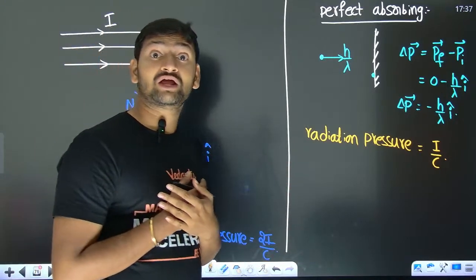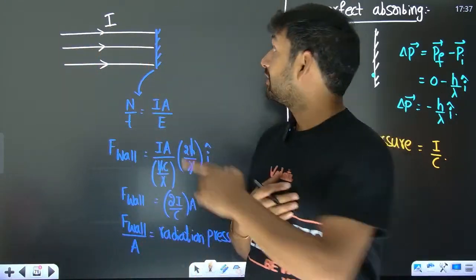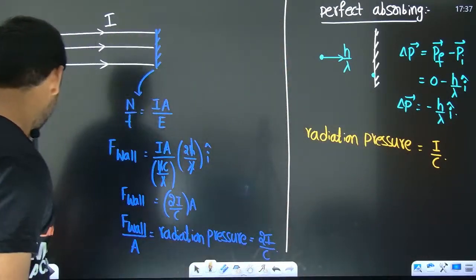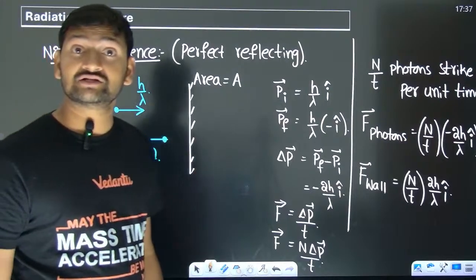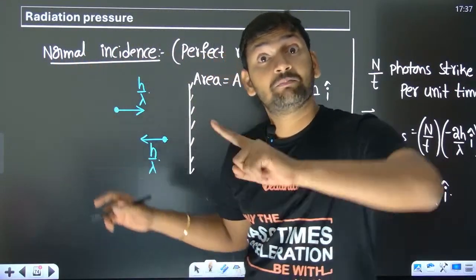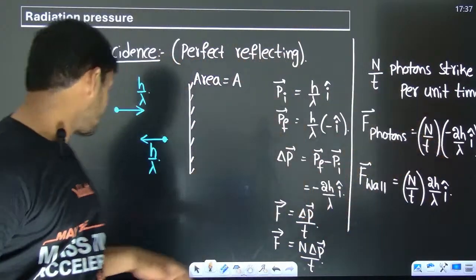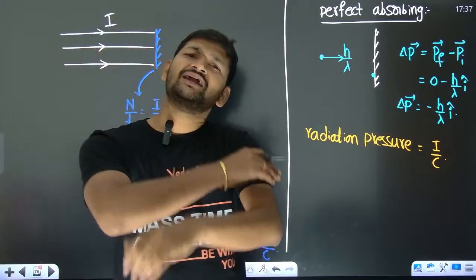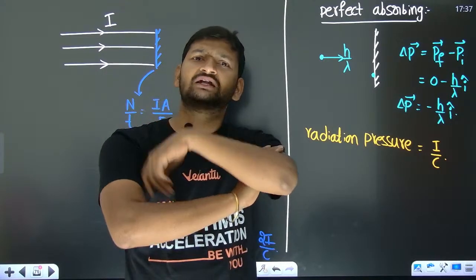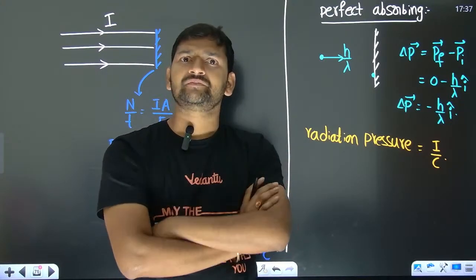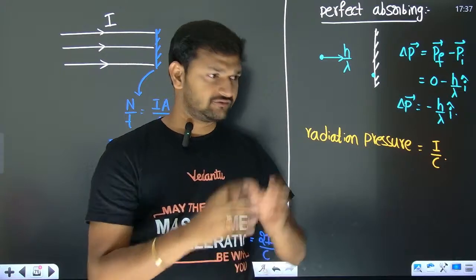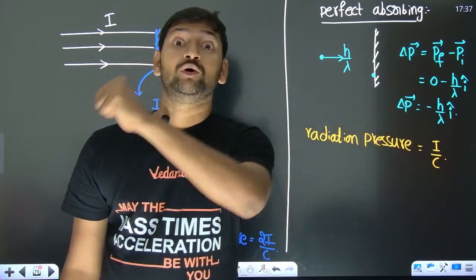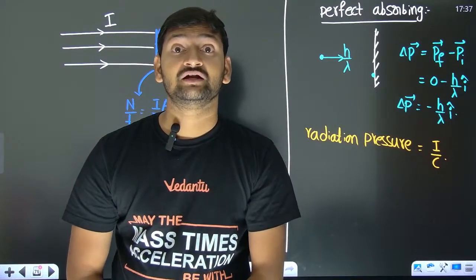But this is not what I am interested in. Why? There are multiple conditions which we have taken. We have taken normal incidence. For your kind information, let us go back. Normal incidence is given, and we are talking about a perfect reflecting one or a perfect absorbing one. Is it mandatory that they always have to give perfect reflecting and perfect absorbing? No. When we talk about reality, when we throw light onto something, a portion of it gets absorbed and a portion of it is going to get reflected.